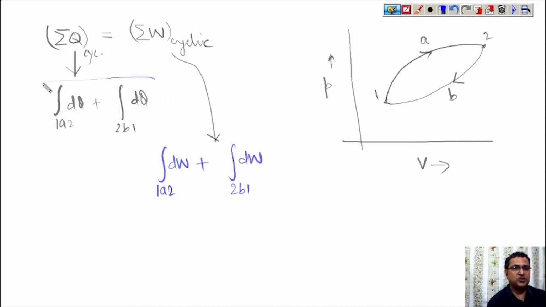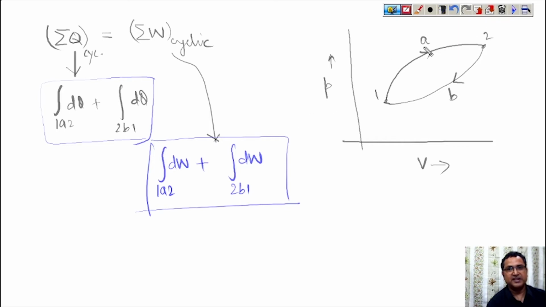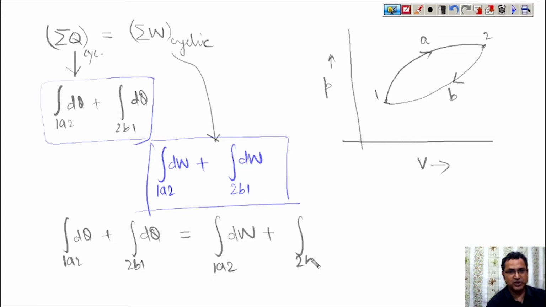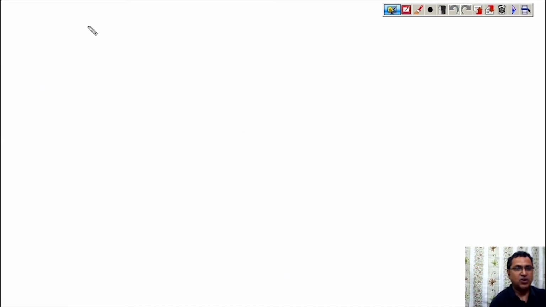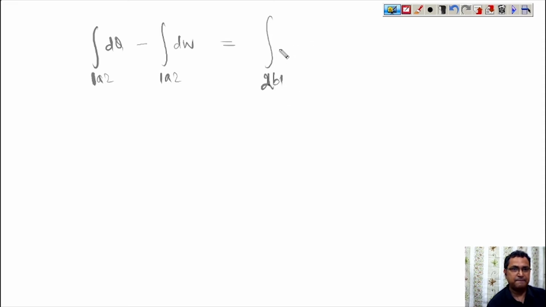Since the summation of these two is equal to the summation of these two according to Joule's law, then integration 1A2 dQ plus integration 2B1 dQ must be equal to 1A2 dW plus integration 2B1 dW, or we can write it as 1A2 dQ minus 1A2 dW is equal to 2B1 dQ minus 2B1 dW. This is minus and this is plus.